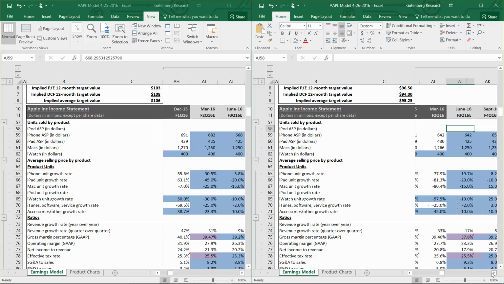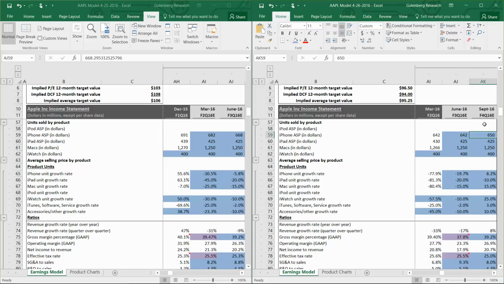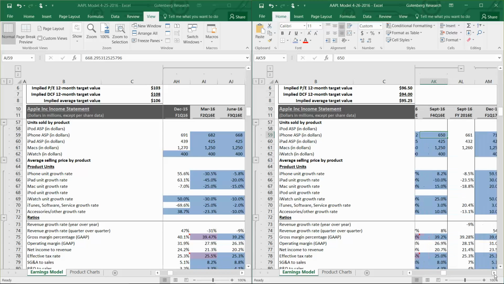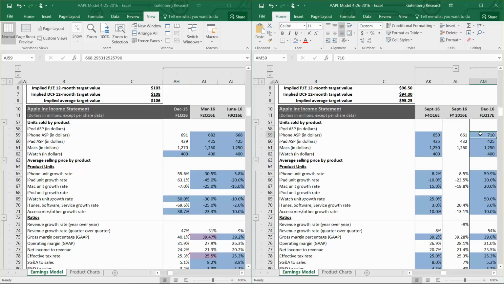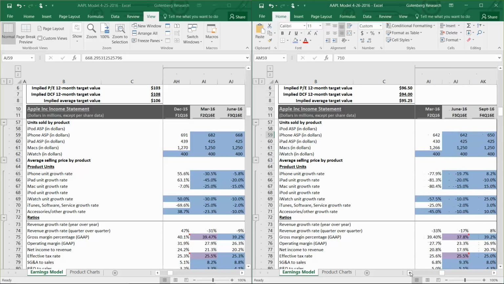And then just keep in mind that in the September quarter, towards the end of the quarter, they'll release the new iPhone 7, so that ASP should start to increase again, with the majority of those sales coming in the December quarter. So you can see we left our December quarter estimate of average selling price intact, unchanged at this point. And we'll just have to wait and see as time progresses how the iPhone 7 ramp goes and whether or not we'll need to change that.